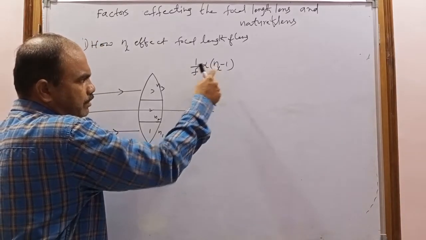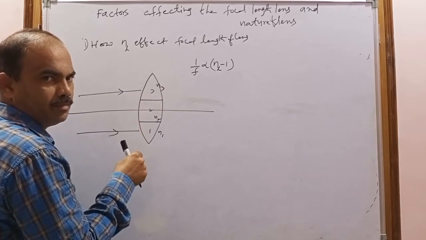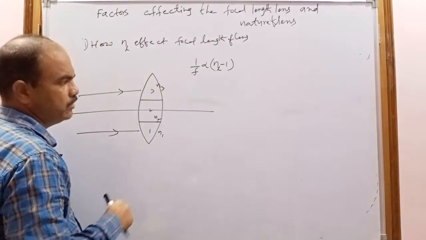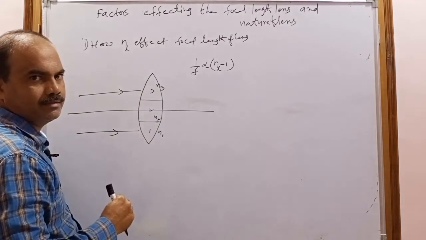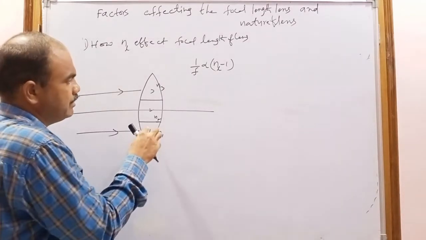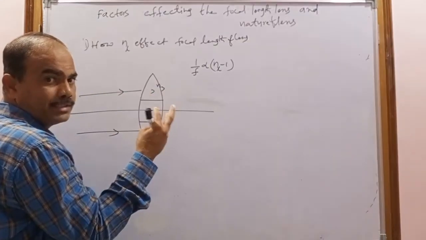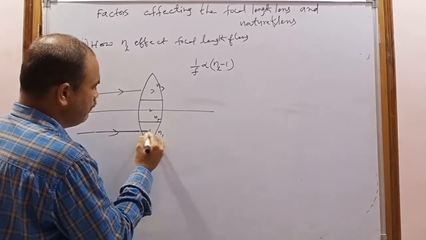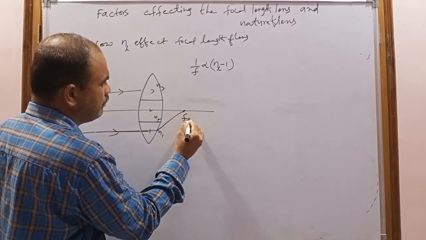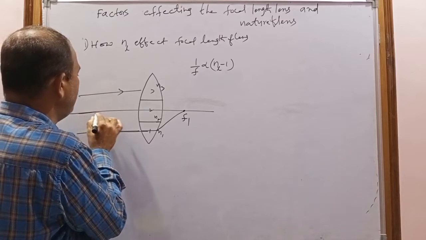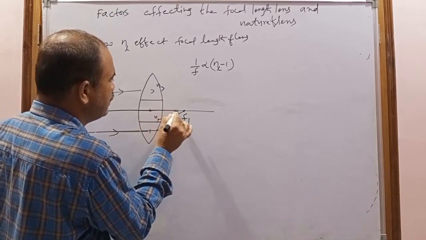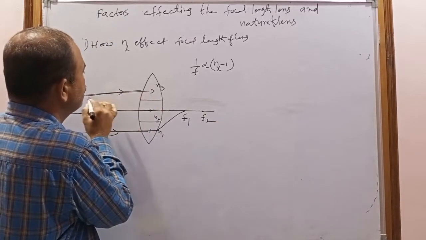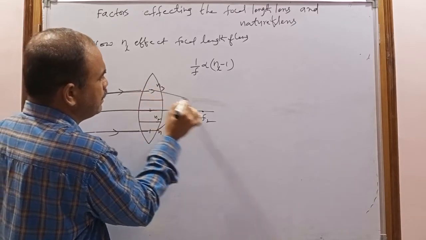And that means the focal length depends upon the refractive index of the lens, which depends on the material the lens is made of. But here the lens is made with three different materials, so it can form three images. Why? Because this lens has three different focuses for this light. The light which travels through the first material will be focused here, let us consider this f1. The light which travels through the second material will be focused here, this is f2. The light traveling through the third material will be focused here.